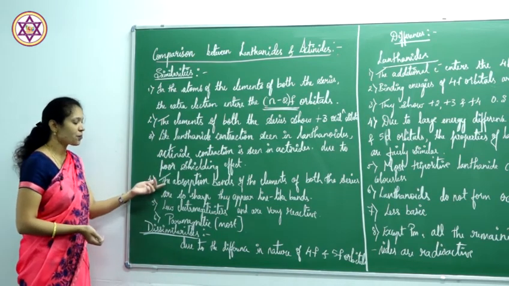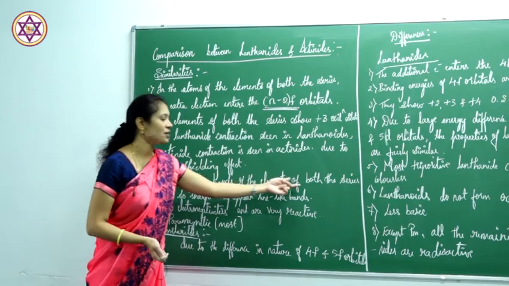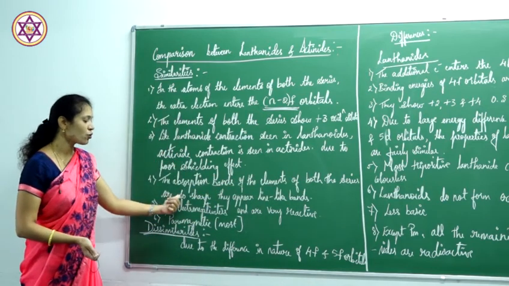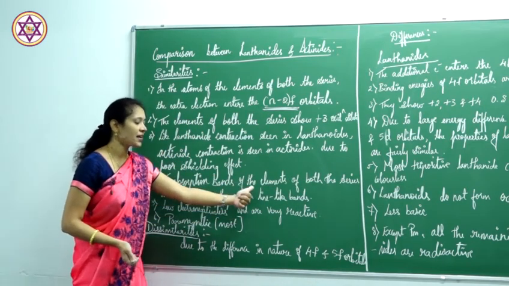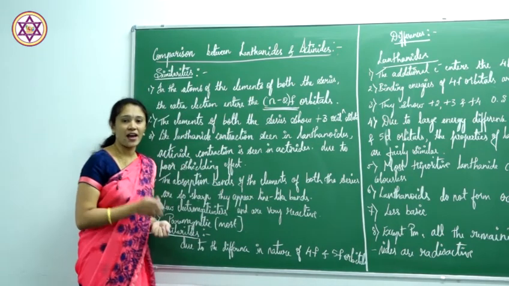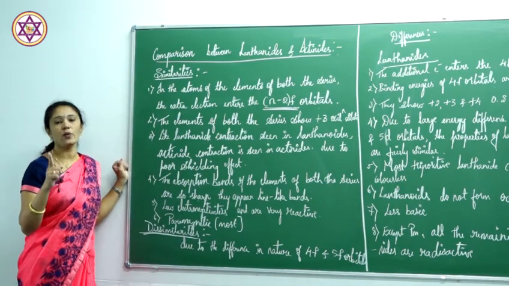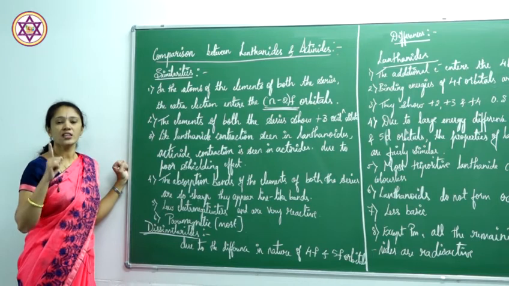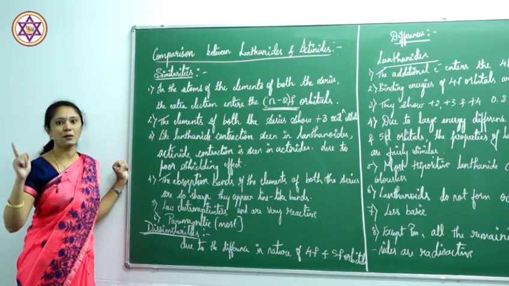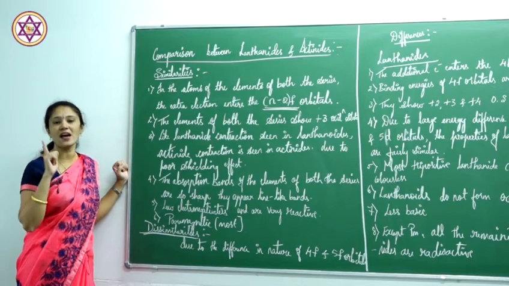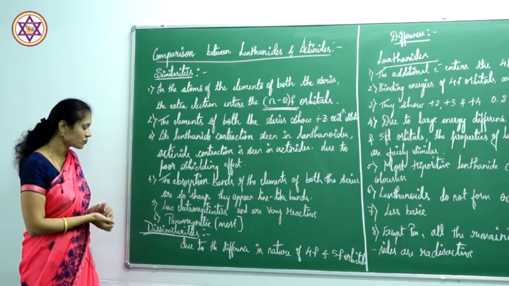Then coming to this point, the absorption bands of the elements of both the series are so sharp that they appear like line-like bands. I have explained that the bands in the absorption spectra, in the visible region, appear like a thin line-like band. They are very sharp and thin.